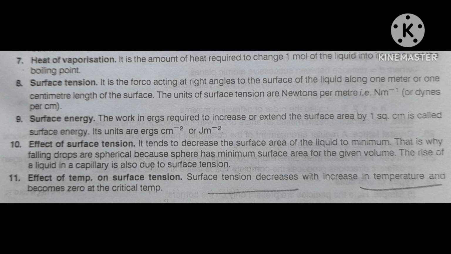If you want to convert this proportionality sign into equality, then you have to multiply by some constant. That constant is here called eta. Eta is called the coefficient of viscosity.